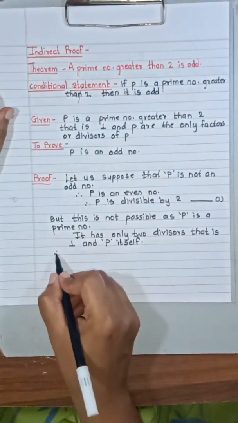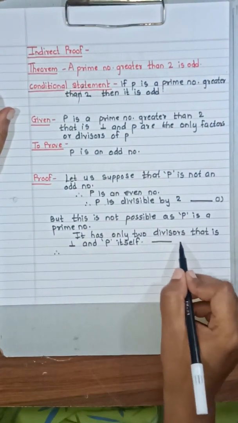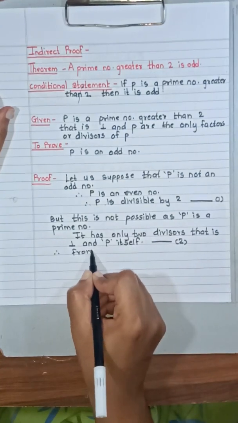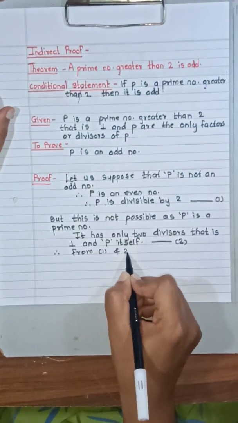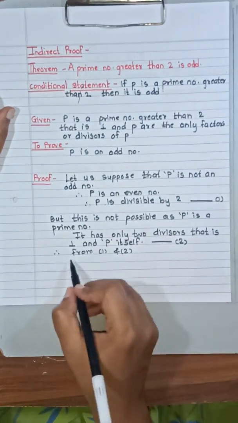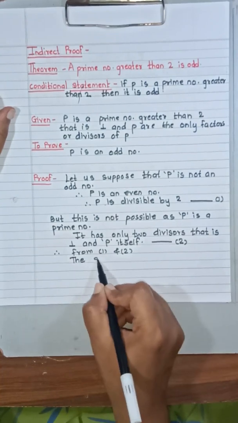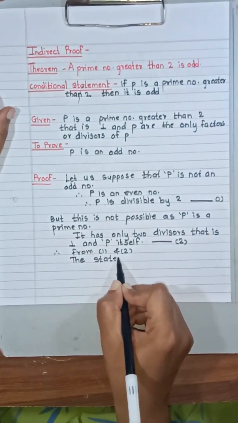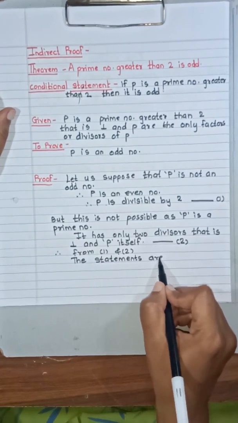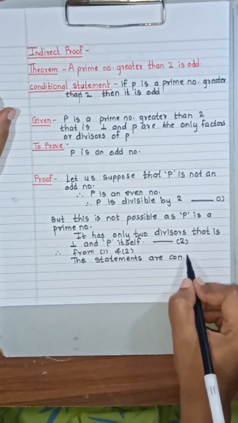Therefore, this you can put as statement 2. From 1 and 2, you can say that the statements are contradictory.